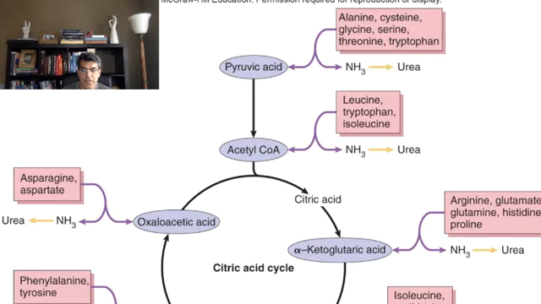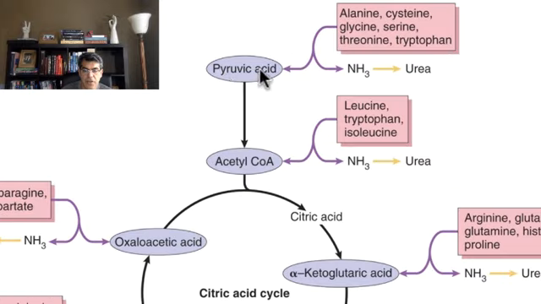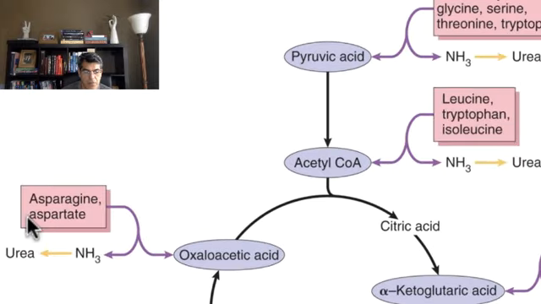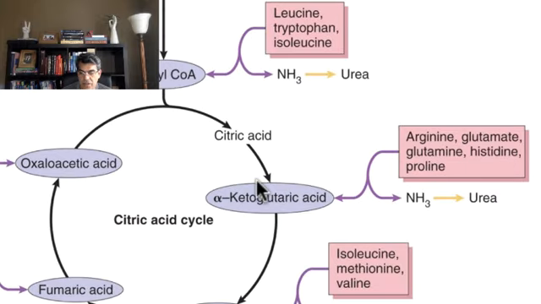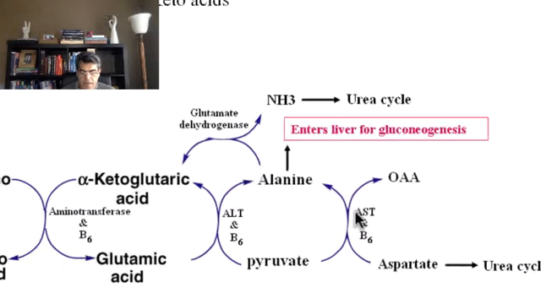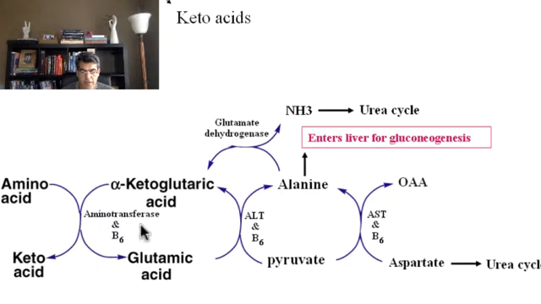This picture shows that, for instance, alanine is going to change to pyruvic acid, or asparagine or aspartate is going to turn into oxaloacetic acid, or glutamate is going to change to alpha ketoglutaric acid. AST and ALT, there are two aminotransferases. For every keto acid to be turned into amino acid, we have a specific aminotransferase. For instance, glutamate dehydrogenase is an aminotransferase.